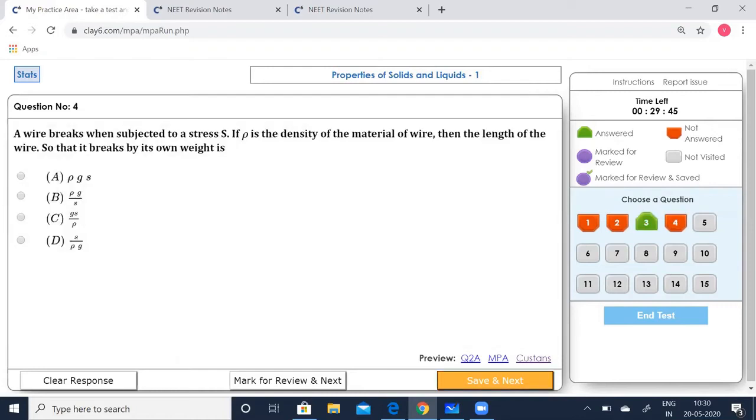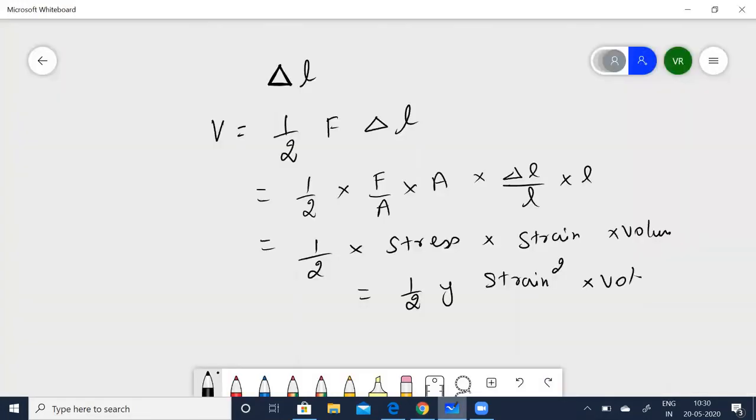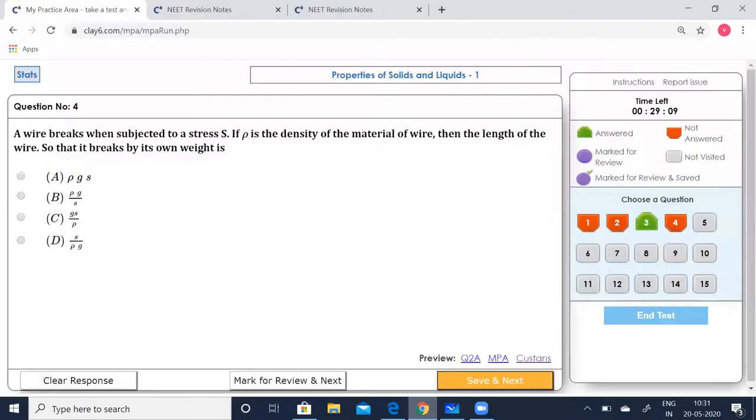Go to the next. A wire breaks when subjected to a stress S. If rho is the density of the material of wire, then the length of the wire so that it breaks by its own weight is what? Let's quickly solve that. Let L be the length of the wire. The stress due to the length L is S equal to L rho G, or L is equal to S by rho G. Let's see which option is correct. S by rho G. Yes, B option is correct. Click that, go to the next.